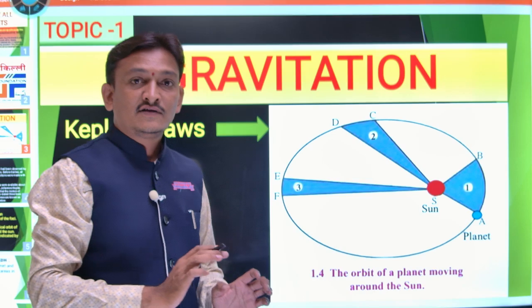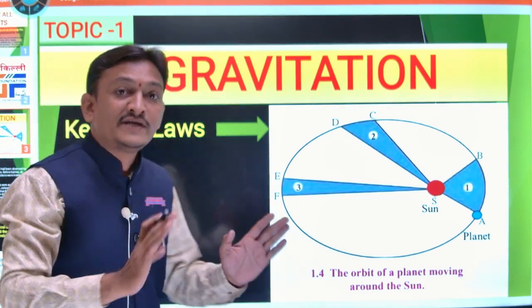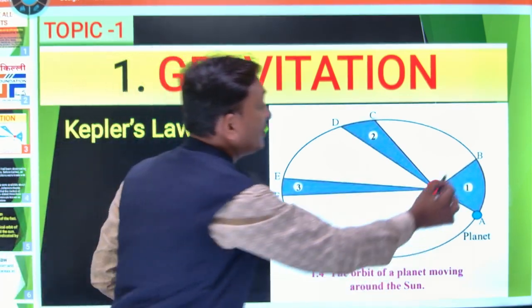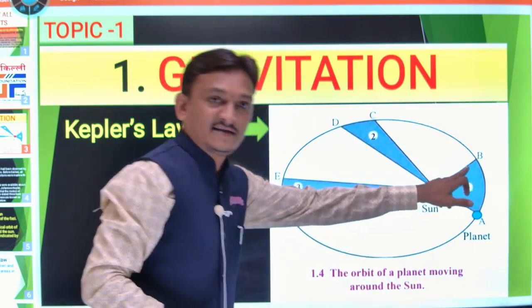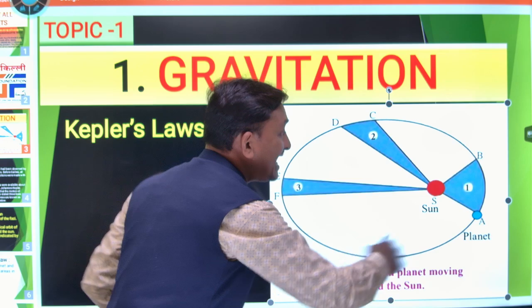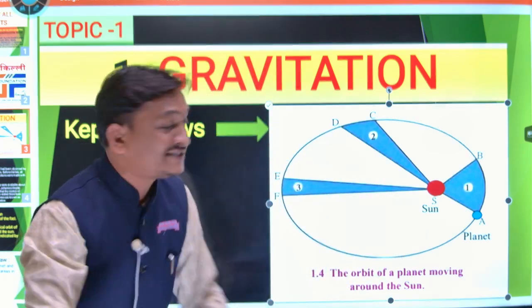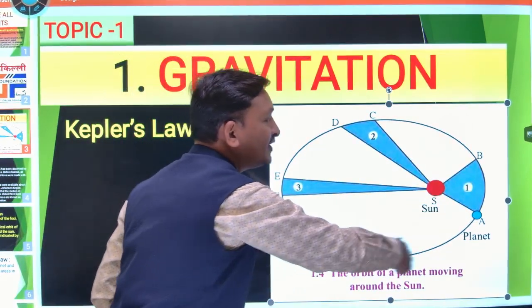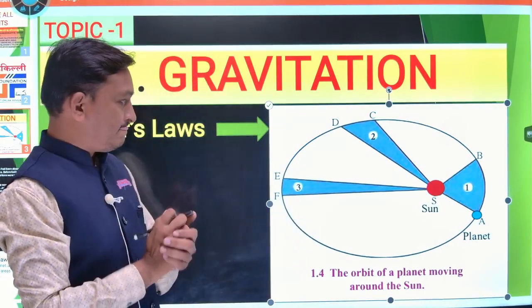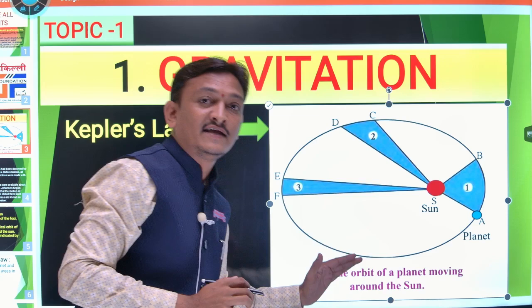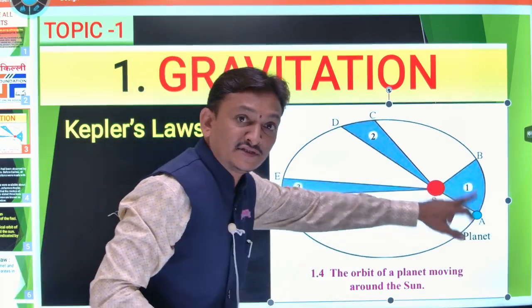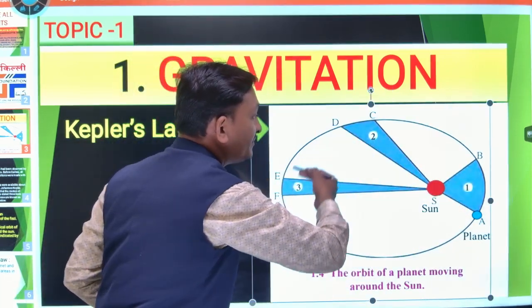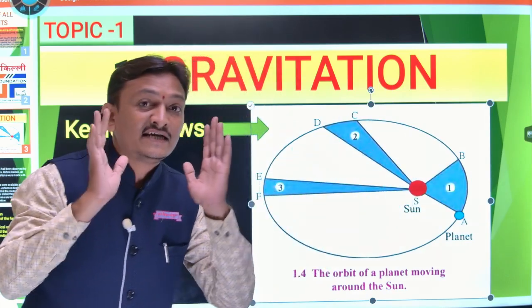Kepler says that the orbit of the planet, my first question is, what does orbit mean? It is the track, or the path of the planet on which the planet is continuously revolving. This path or way we can call the orbit. Kepler says that this orbit of the planet is not exactly circular.